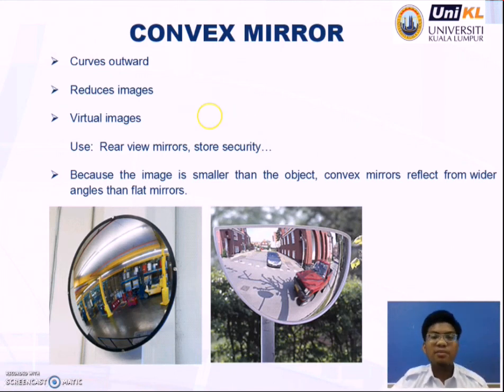Now we look at the convex mirror. What is a convex mirror? A convex mirror is curved outward and forms a reduced, virtual image. Used as an example, rear view mirrors, store security. This is not an example, but it is a function: rear view mirrors, store security. Because the image is smaller than the object, a convex mirror reflects from a wider angle than flat mirrors.